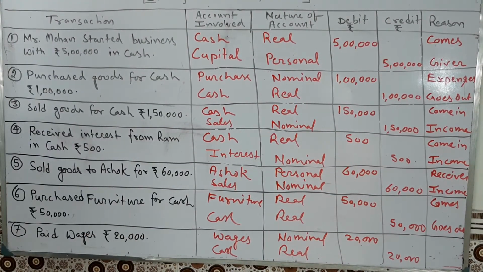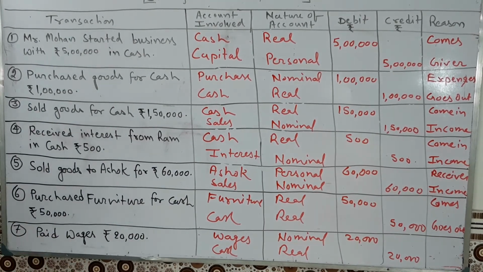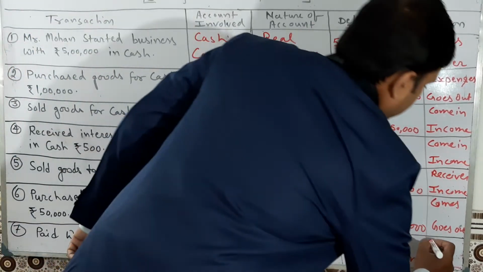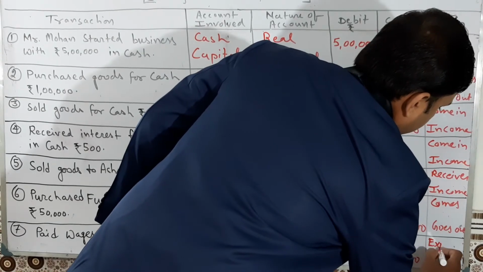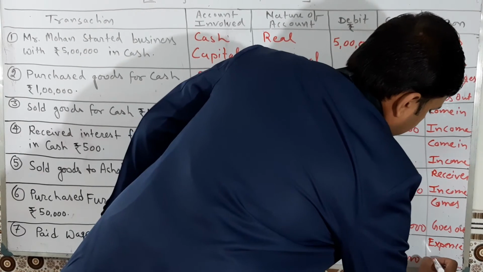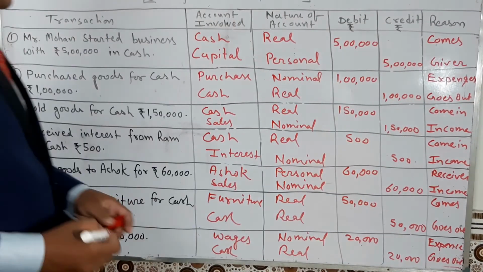Paid wages. Wages being given means what? Wages goes out. Paid wages, this is an expense. And cash goes out. Wages is an expense, and cash goes out. Clear?